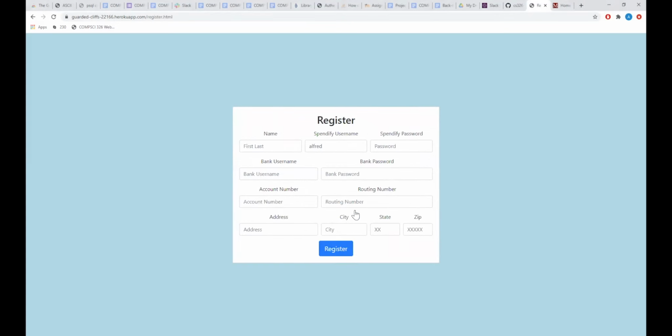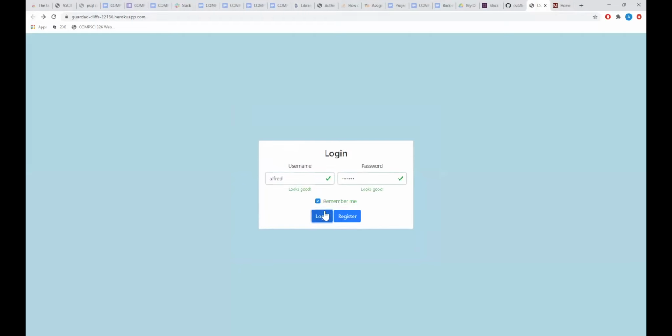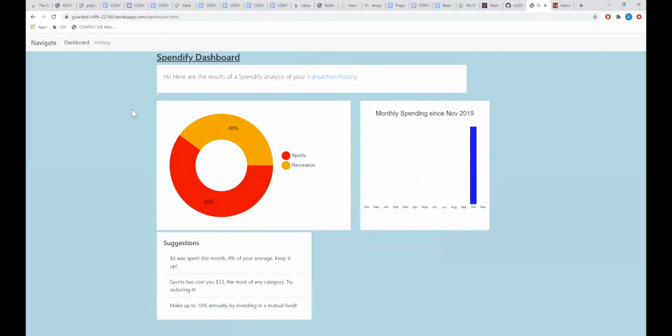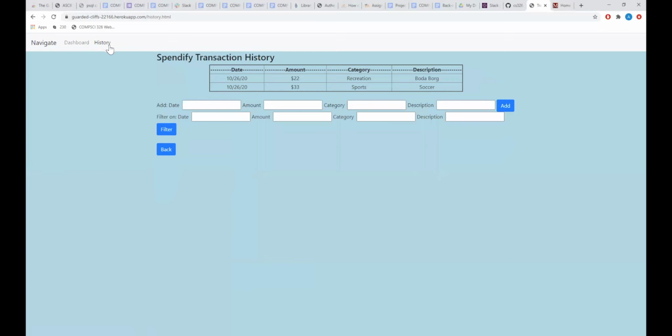There's a register button where you can register. If you're already registered, you can log in, and then you can see your transaction history. In the transaction history over here, you can see the history that's already been recorded. You can add entries. You can also filter the history based on different entries if you only want to look at specific parts of the history.